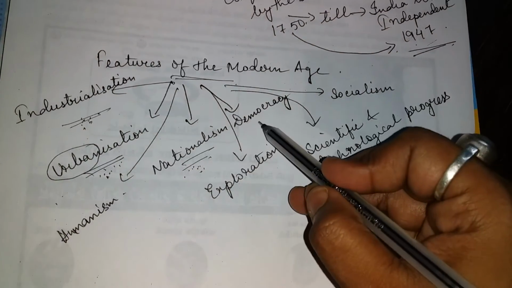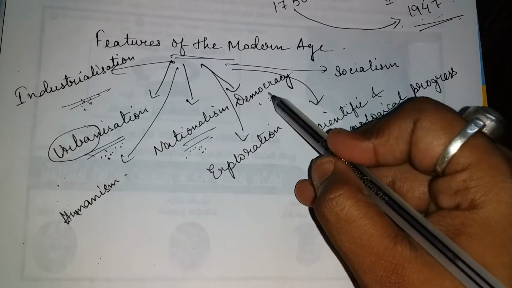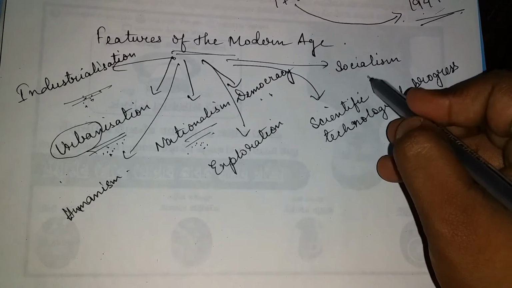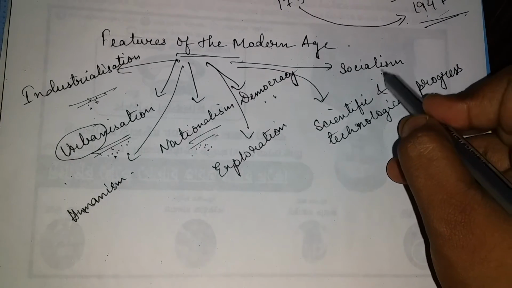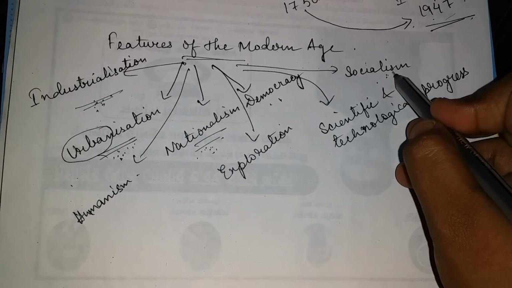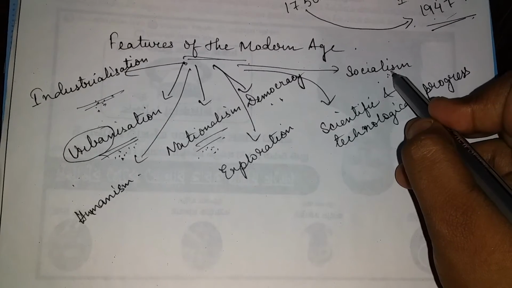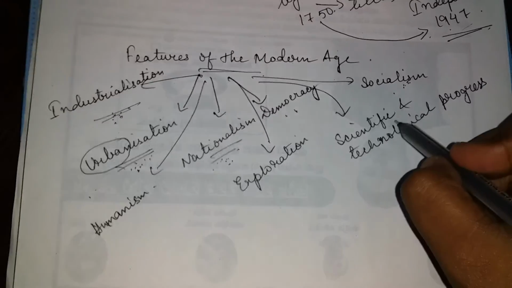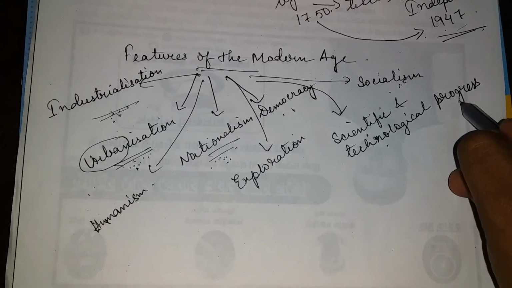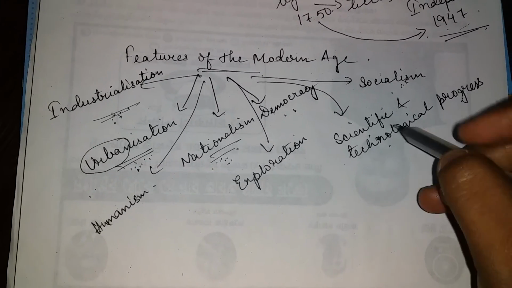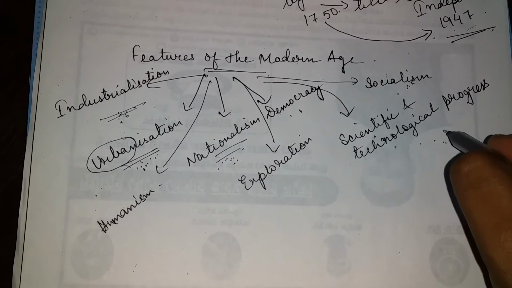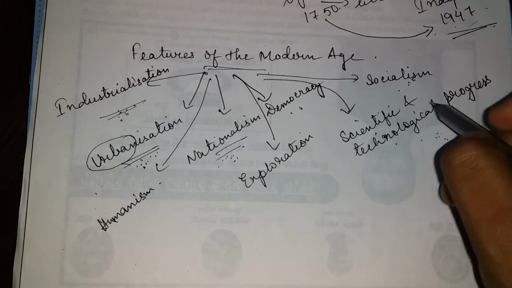Next comes democracy, where government is formed by the people. Then socialism. In this system, the state will try to divide the wealth equally among everyone. Next comes scientific and technological progress, where inventions and discoveries changed the life of people.